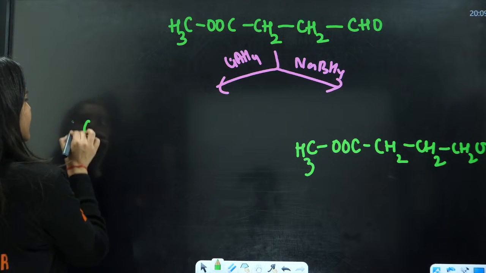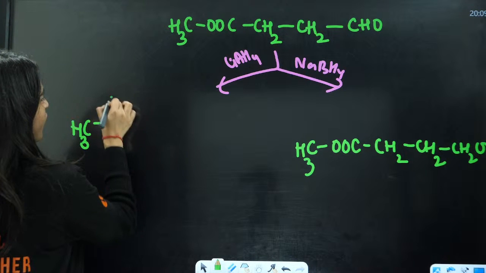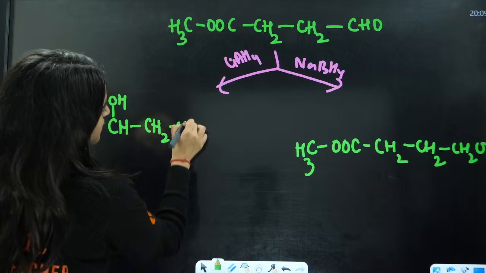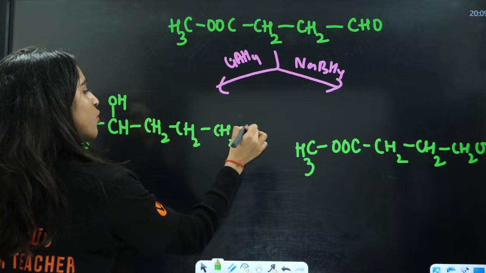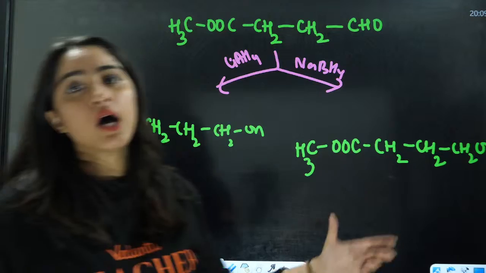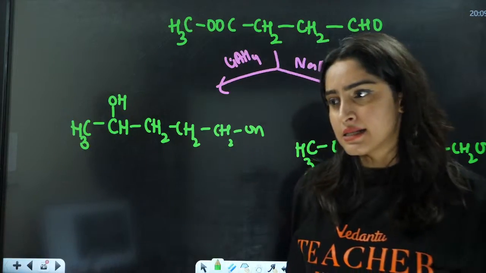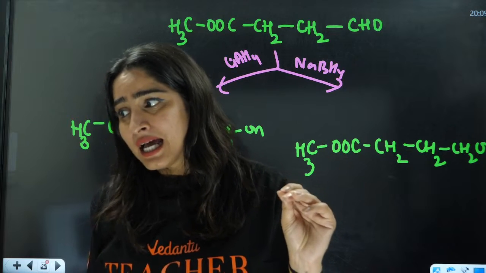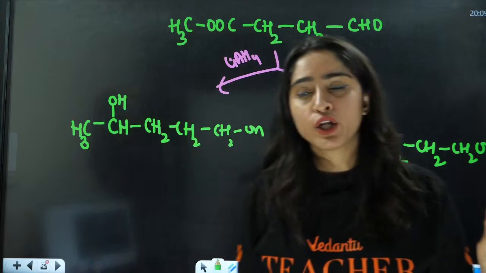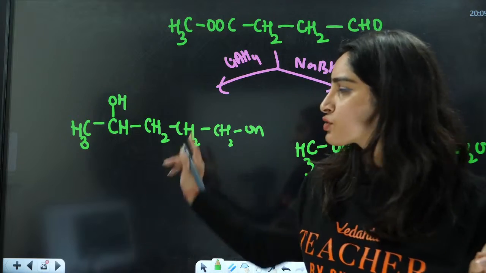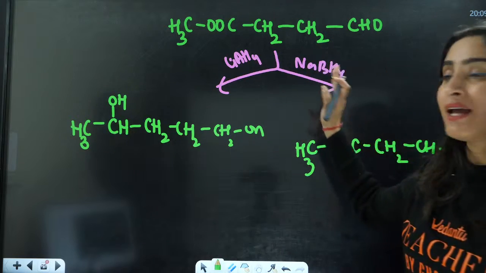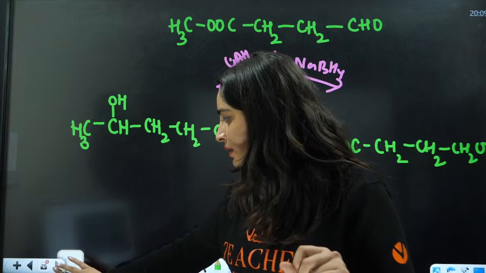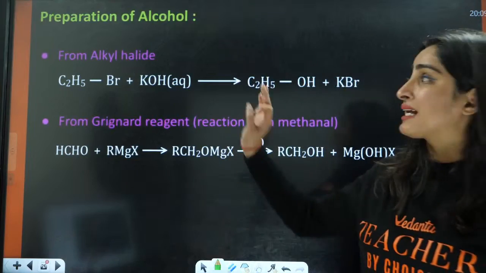So it will be CH3COH, right? This will be H here. So this is CH2, this is CH2, this is CH2OH. This is going to be the product here. In both the cases, the products will be different. LiAlH4 is going to reduce everything, but this NaBH4 is a selective reagent, and this is an unselective reagent, right? Okay. So next we have from alkyl halides.